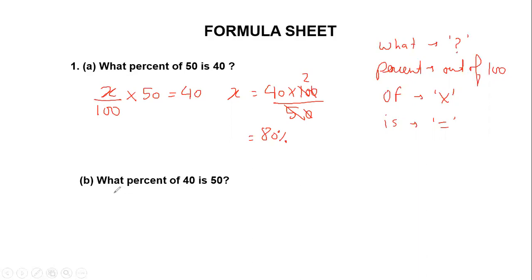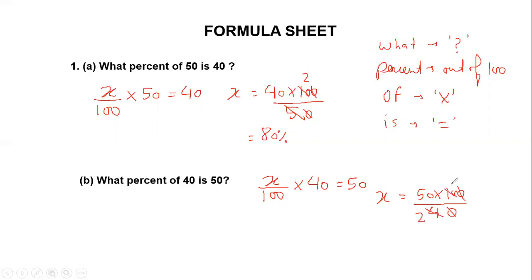Similarly, for the second part, when I say what percent of 40 is 50, be mechanical. What means variable, percent means out of 100, of means multiplication, and is means equal to 50. So again, I go for the missing variable. If I isolate x, x will come out to be 50 into 100 over 40.